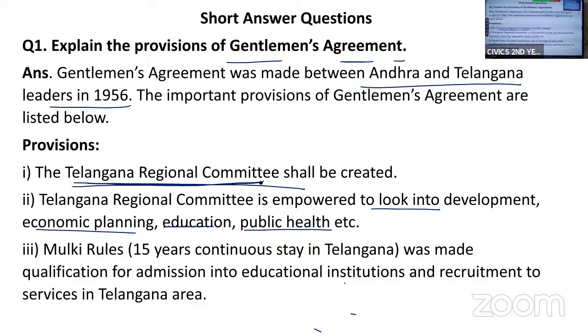Then Mulki rule. What is Mulki rule? Mulki means local. The gentleman's agreement says that to be known as a local of Telangana, a person from Andhra should stay in the Telangana region for 15 years continuously. Then only will he be eligible for admissions into educational institutions and get opportunities in the government offices.